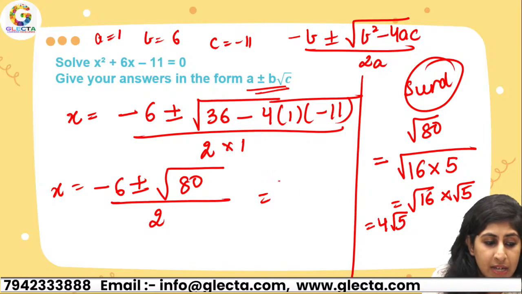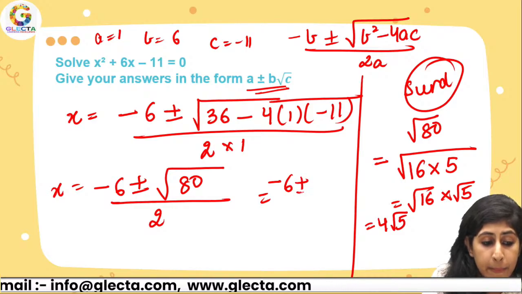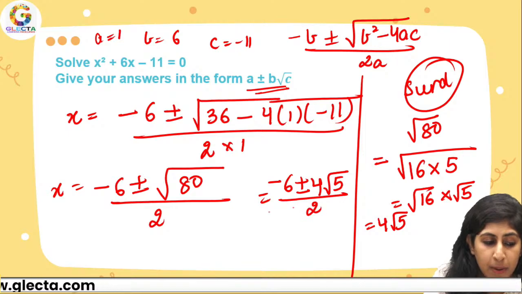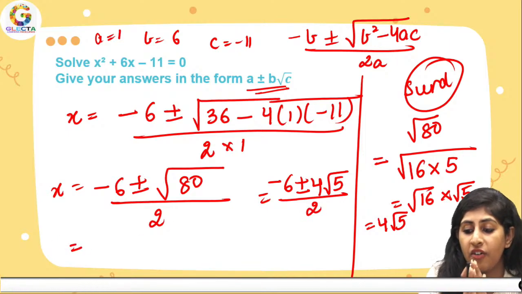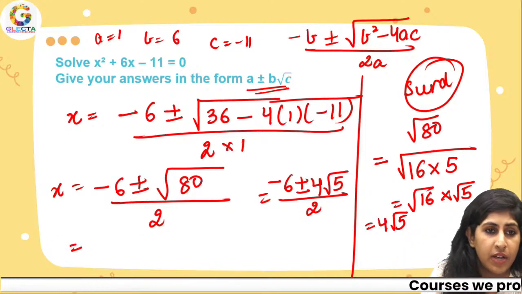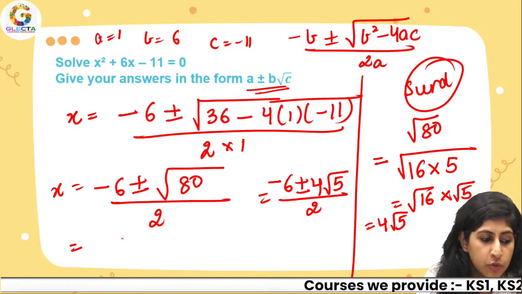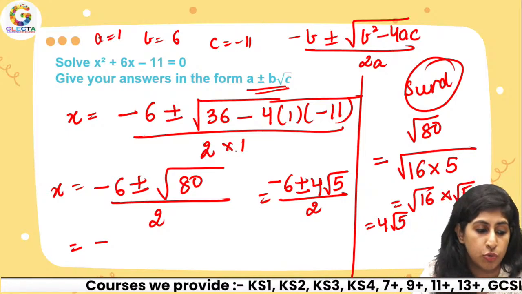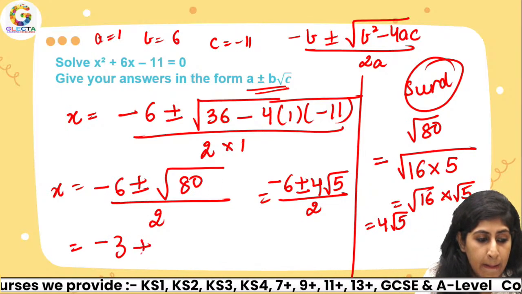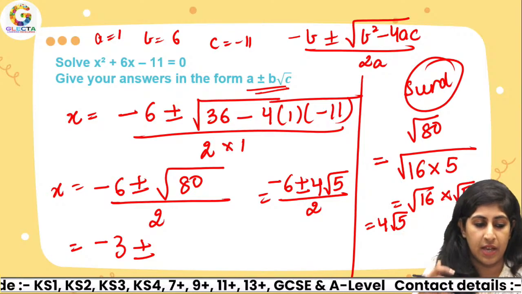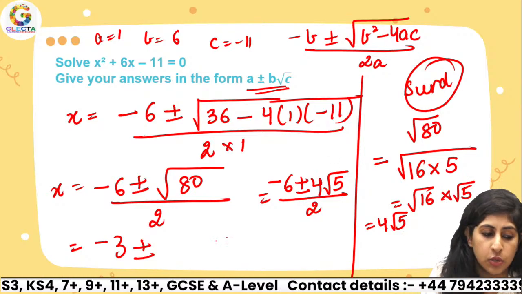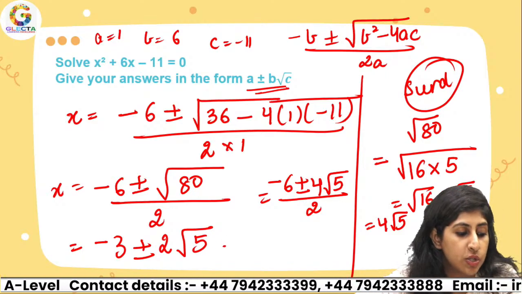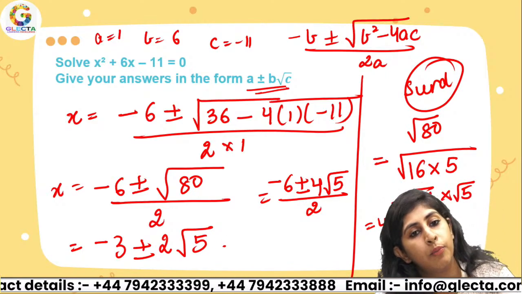So I'm going to write it as negative 6 plus minus 4 surd 5 divided by 2. And since we have fractions over here, what are we going to do? Separate them. Negative 6 divided by 2 is negative 3, plus minus, keep the sign as it is, 4 divided by 2 is 2, so negative 3 plus minus 2 surd 5. That will be your answer.